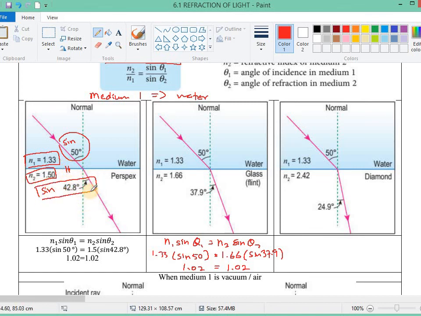These two will be equal. This one multiplied gives 1.02, and this one multiplied also gives 1.02. So they will be the same. This will be the same for water and glass, and also for water and diamond. Here medium 1 is all water.